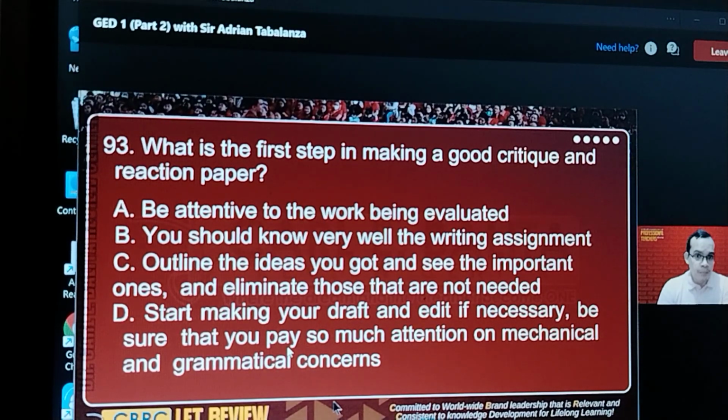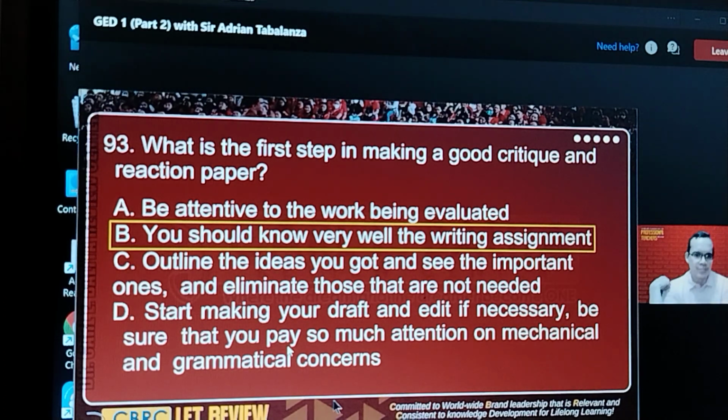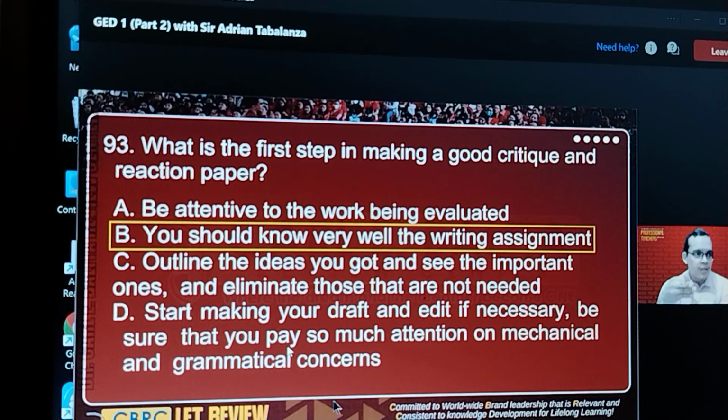93, what is the first step in making a good critique or reaction paper? The first thing that you have to remember is to know the writing assignment well. Okay. Now, why is that the correct answer? Because you have to understand how many pages you should write, what you should include in your paper, how many words, or what is the word limit for writing the critique or the reaction paper. So these are the requisites before you start writing the paper.